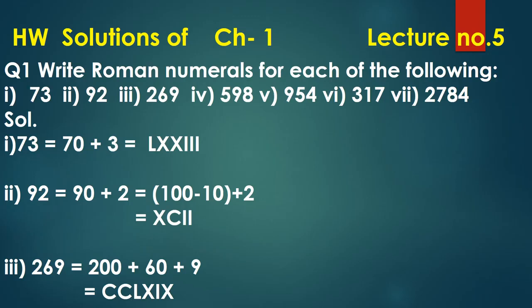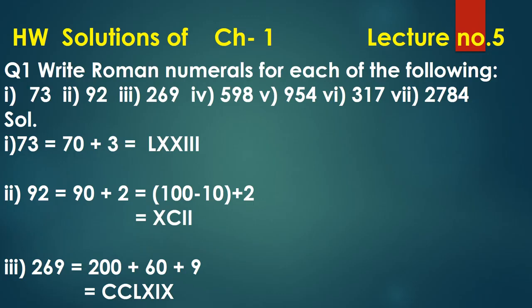73 is 70 plus 3. We don't have any Roman numeral for 70. So we get 70 as 50 plus 10 plus 10. For 50 we have Roman numeral L. For 10 and 10, X and X, and for 3, III. So it is LXXIII.